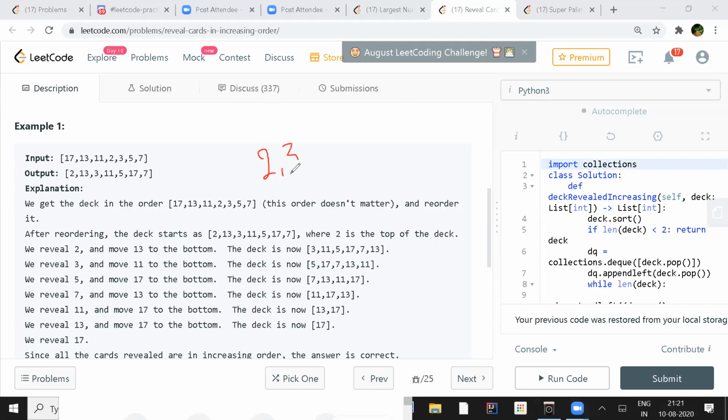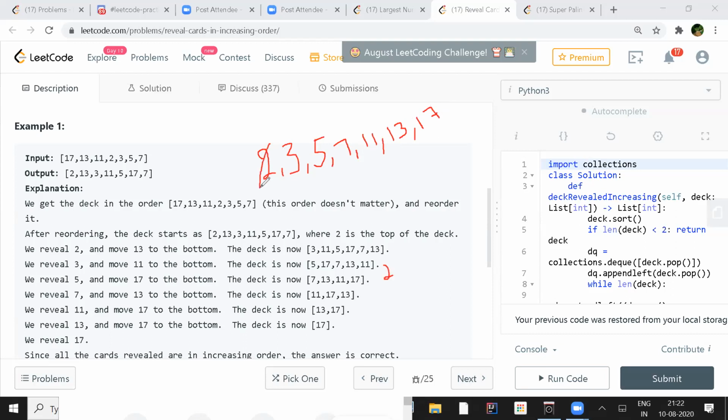So 2, 3, 5, 7, 13, 17. We just remove 2 and keep it in one place, correct? Yes, 2 will be here.